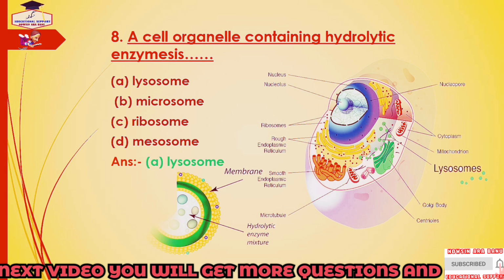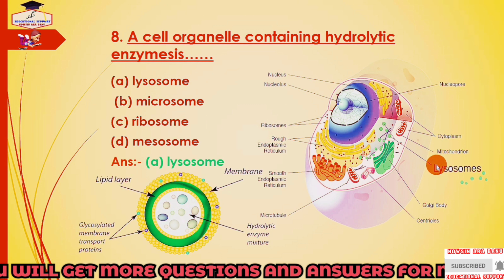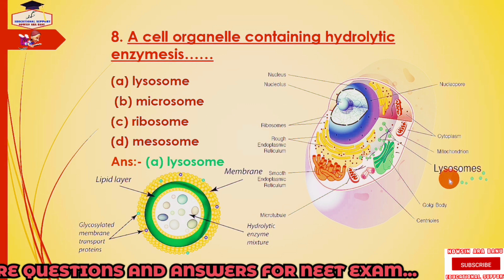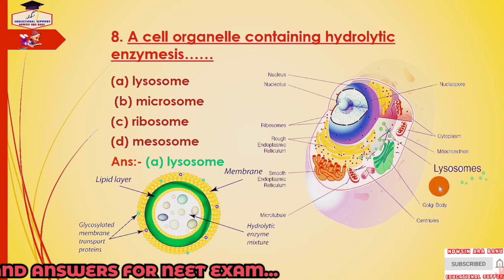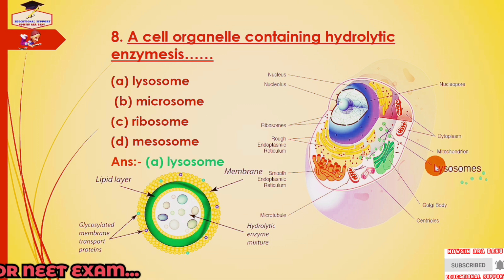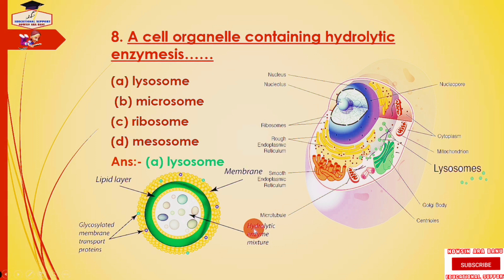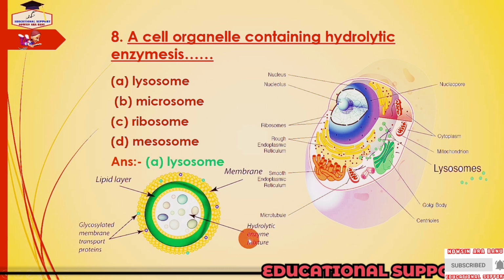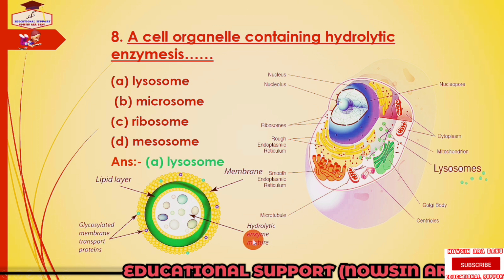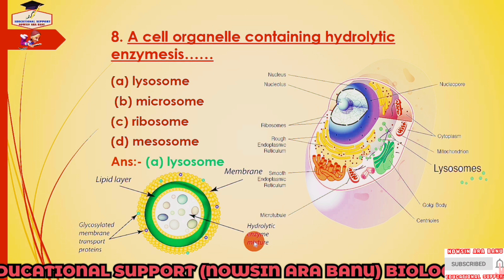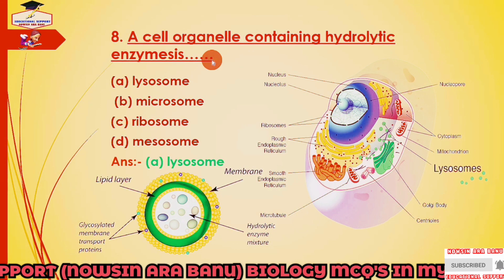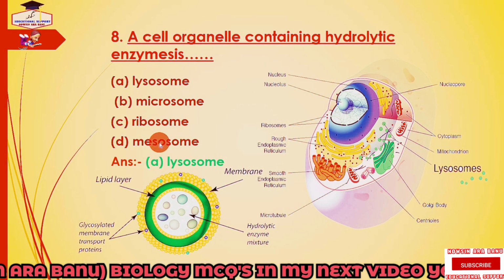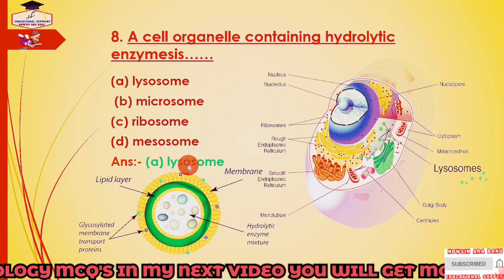Because lysosomes are small vesicles which are bounded by a single membrane and contain hydrolytic enzymes in the form of mixture, crystalline or semi-crystalline granules of 5 to 8 nanometers. So the cell organelle containing hydrolytic enzymes is lysosome.